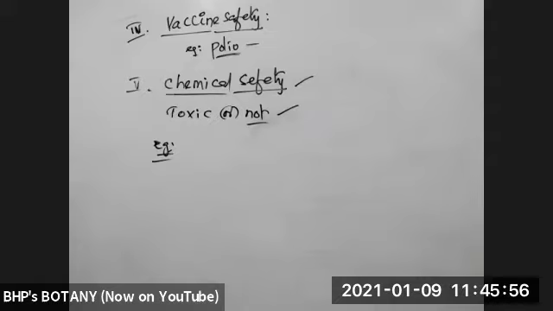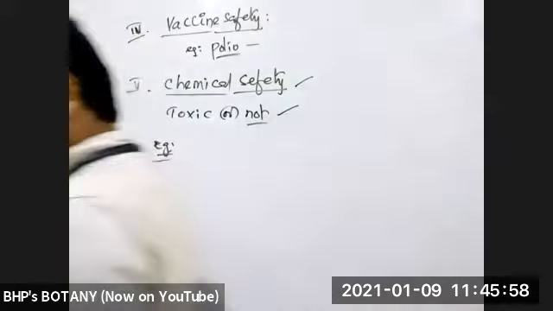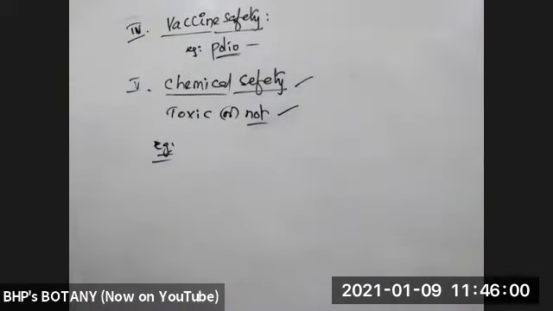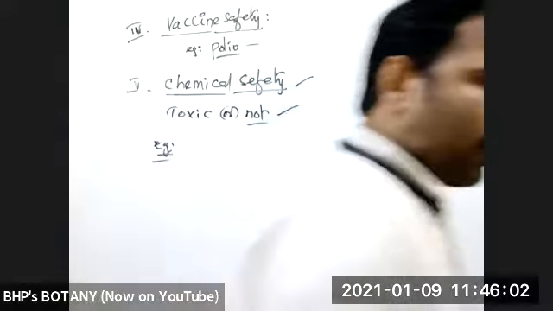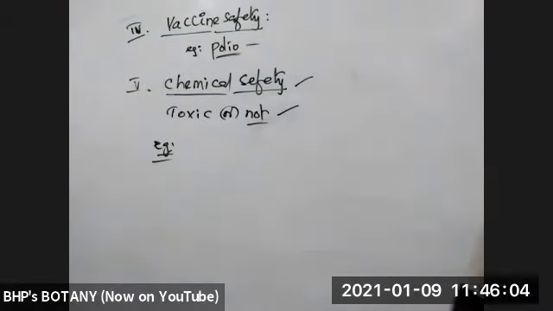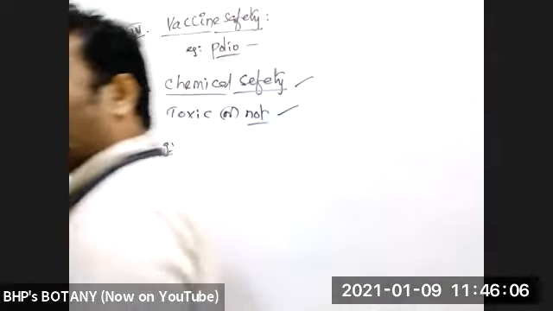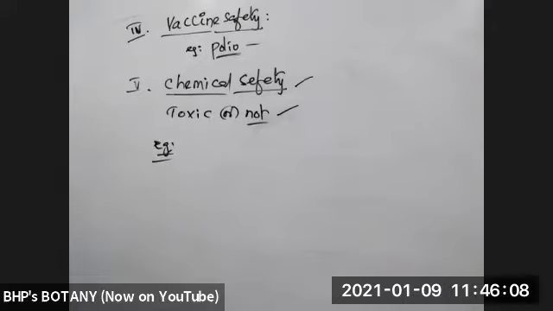Transgenic fish. Example: salmon fish. The first transgenic fish produced is salmon fish, for meat. For food production it was produced.